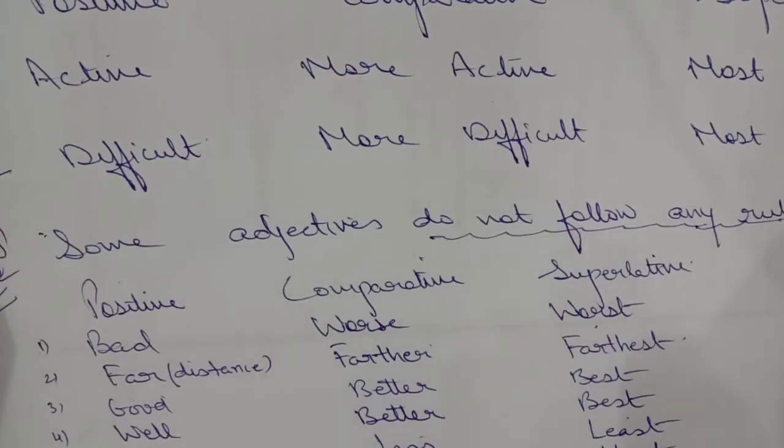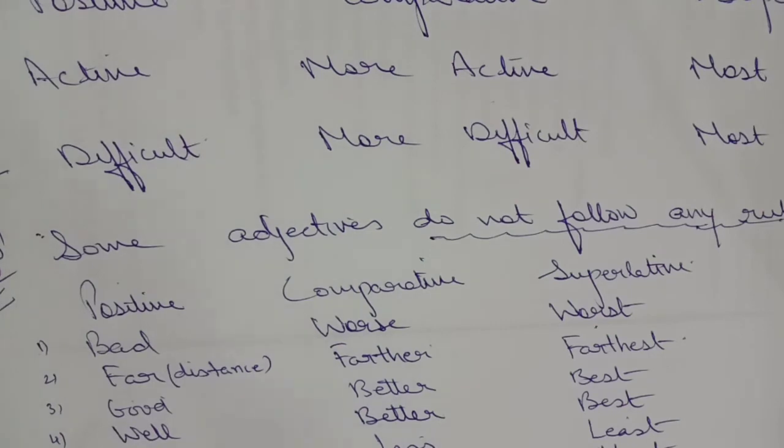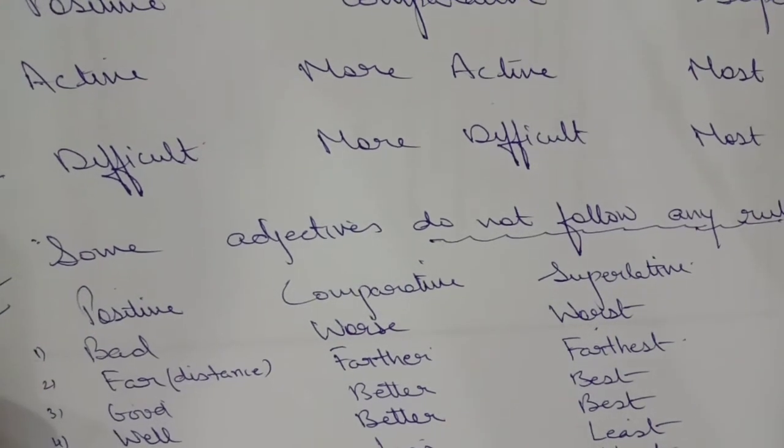Many, more, most. So in this way, you have all these irregular adjectives, so you just keep on repeating them daily. No need to mug up. Don't try to mug up the things. You'll forget. There is no need for mugging up. Just keep on repeating and repeating, and finally you will have everything there in your brain.